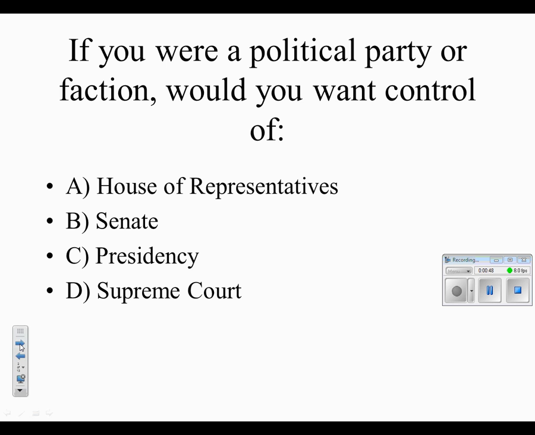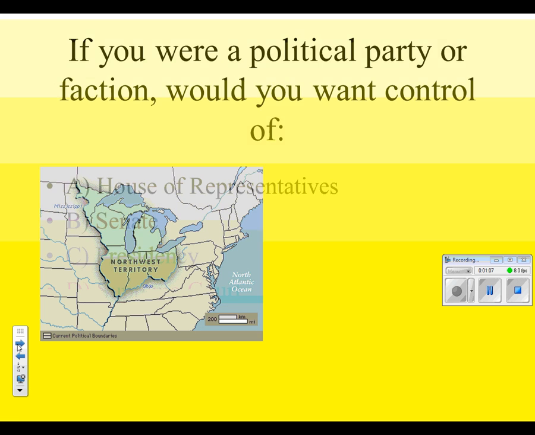Now, we need to ponder going into this lesson: if you were a political party or a faction, what would you want control of? If you could choose one, would it be the House, the Senate, the presidency, or the Supreme Court? Pause it for a second, think about that, and then decide what you would want, and that's going to kind of dictate how this Missouri Compromise goes, perhaps.